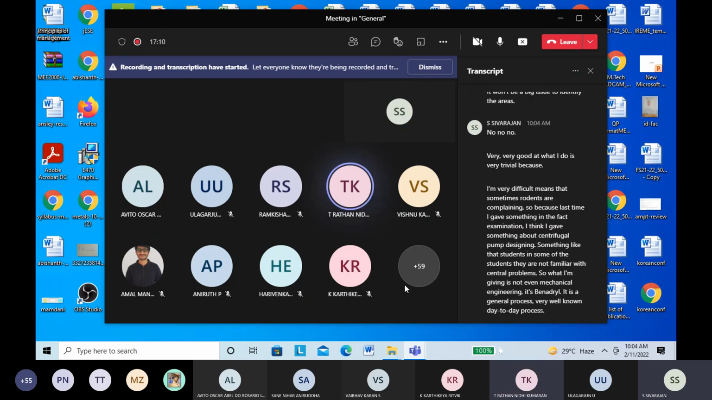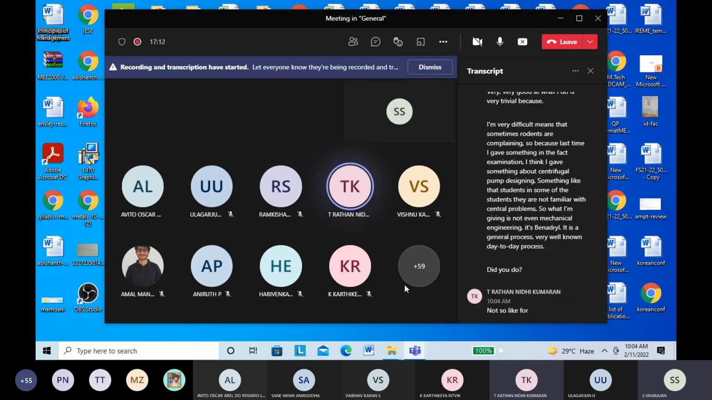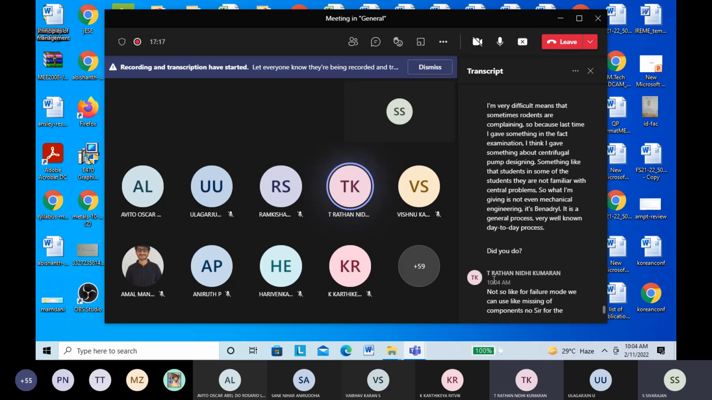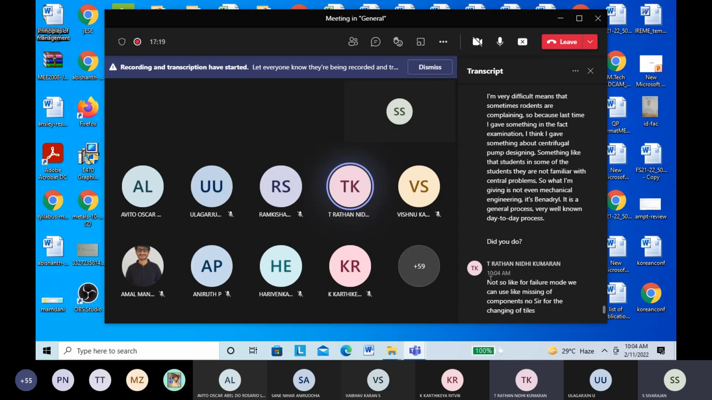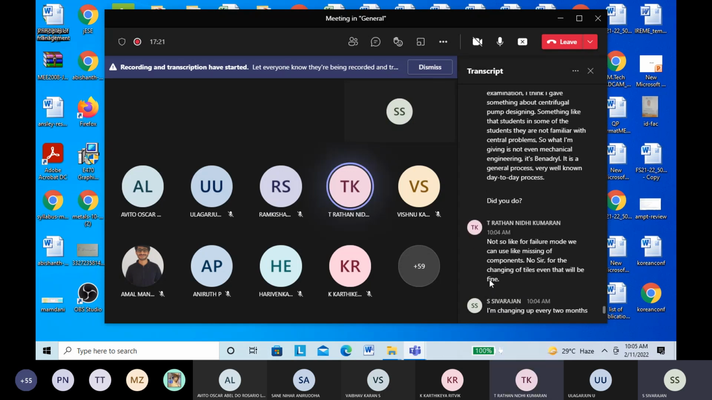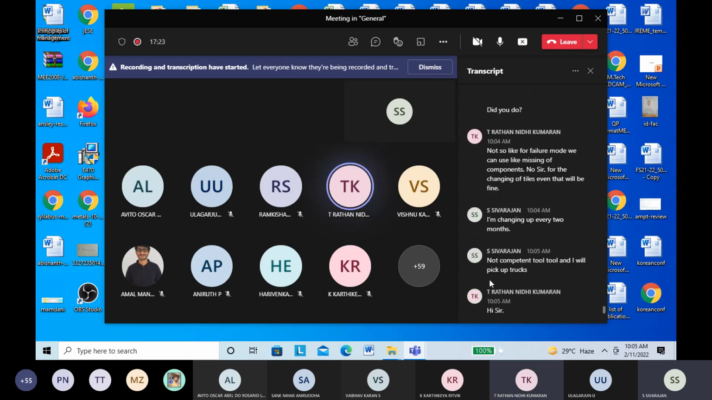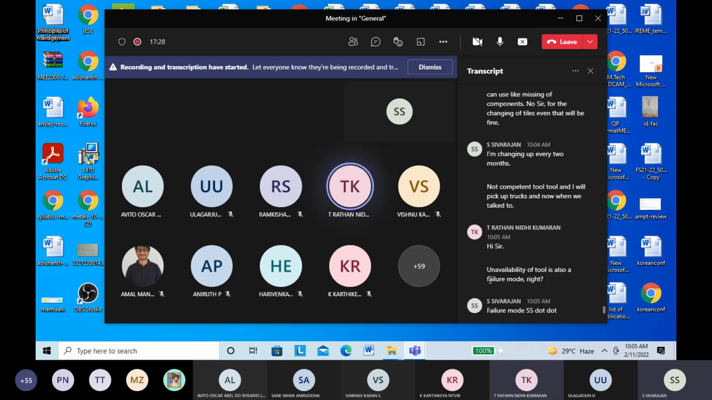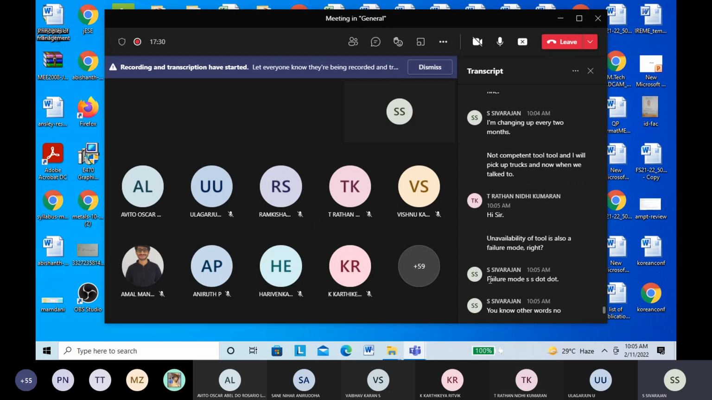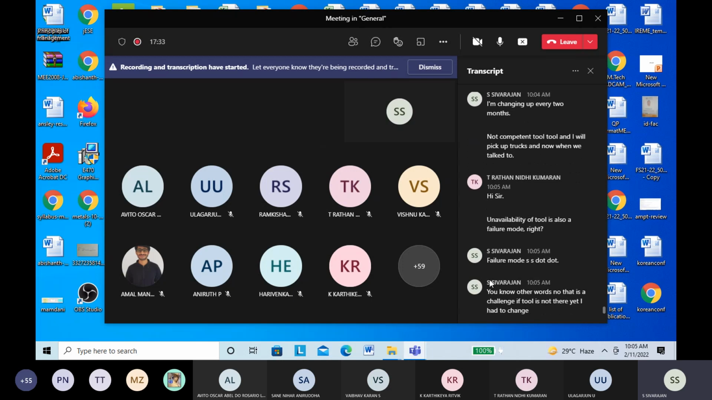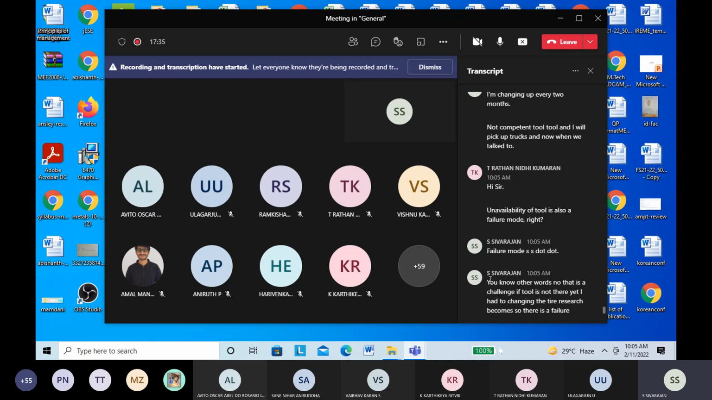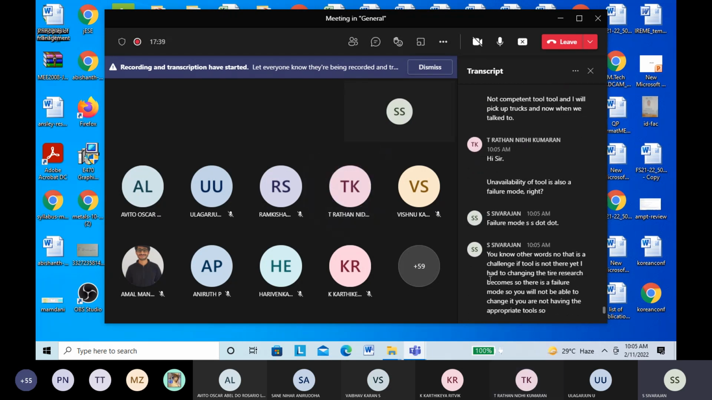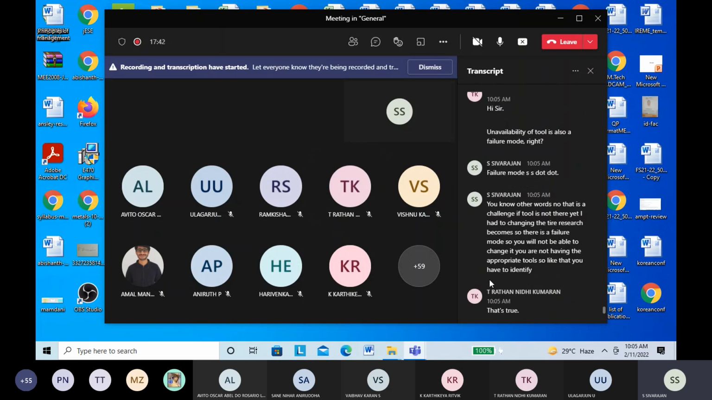For failure mode, we can use, like, missing components, sir, for changing the tire. Maybe tool, not component. Unavailability of tools is also a failure mode, right? Yes, that is a challenge. If the tool is not there, changing the tire becomes impossible, so that is a failure mode. You are not having the appropriate tools. Like that, you have to identify 3 important failure modes.